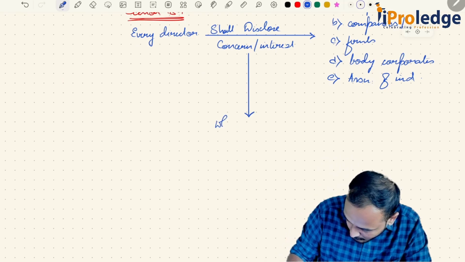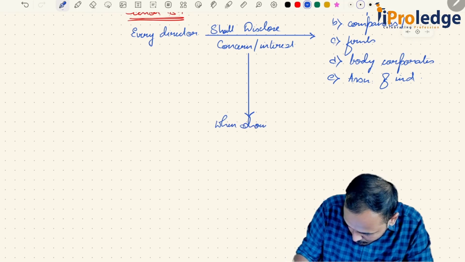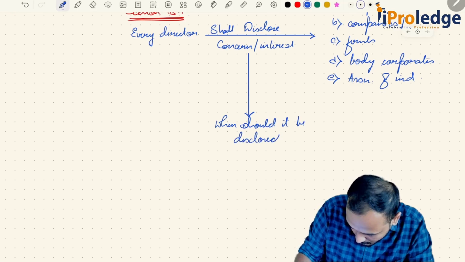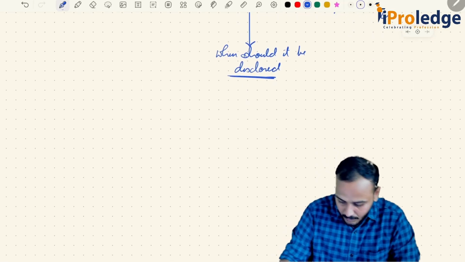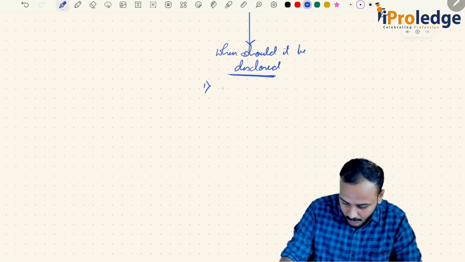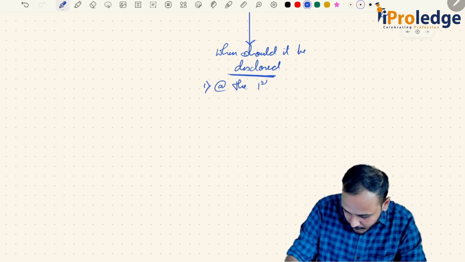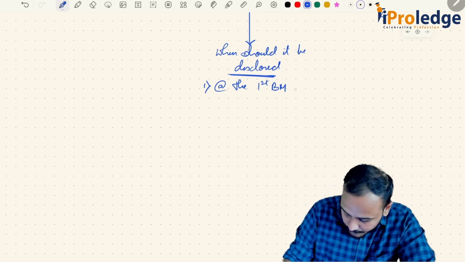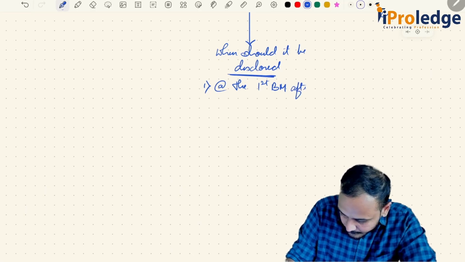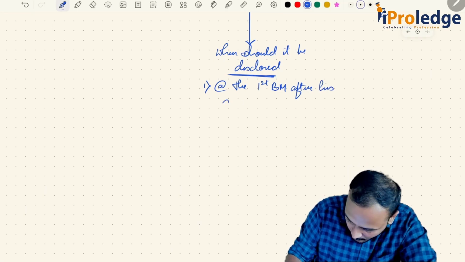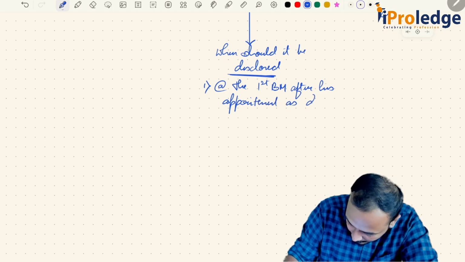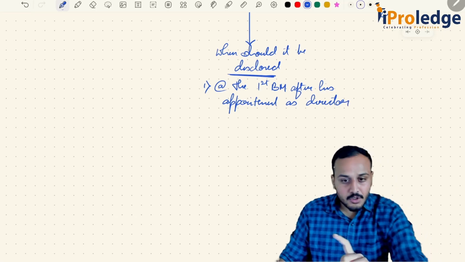So when should it be disclosed? It should be disclosed at the first board meeting after his appointment as director. Okay, this is your first scenario.